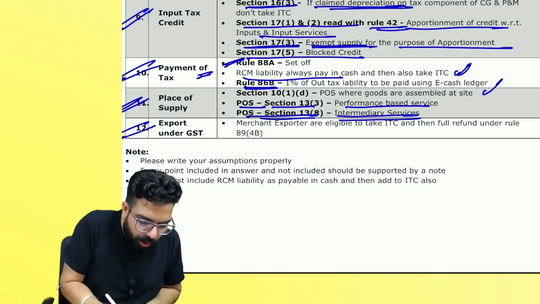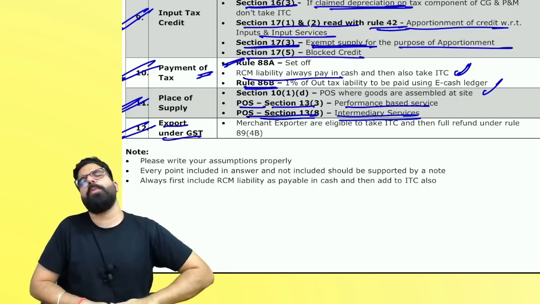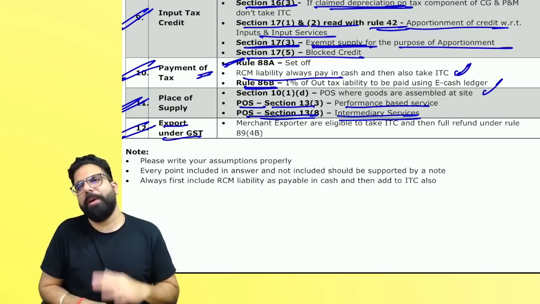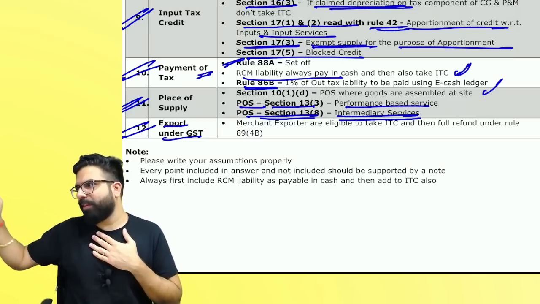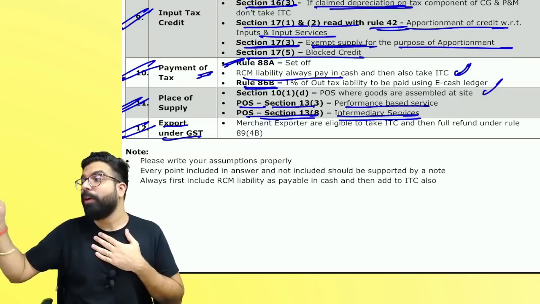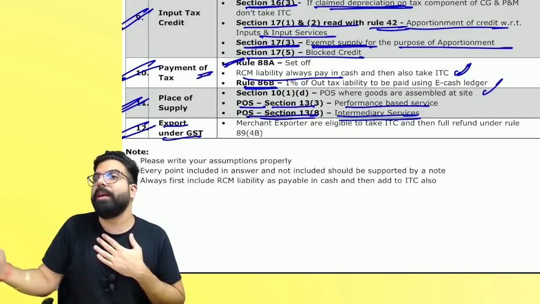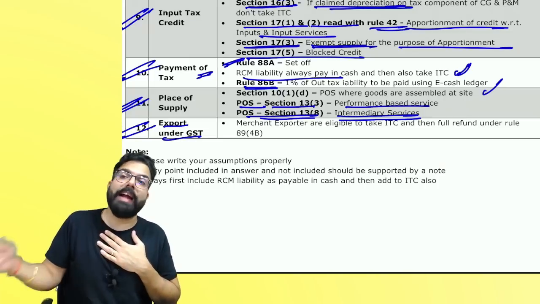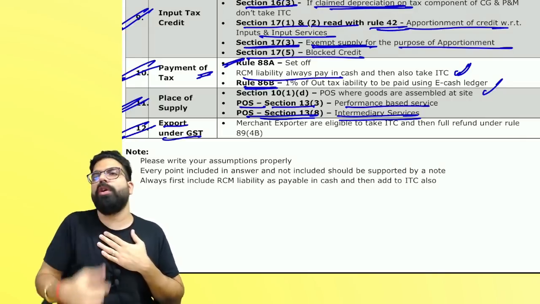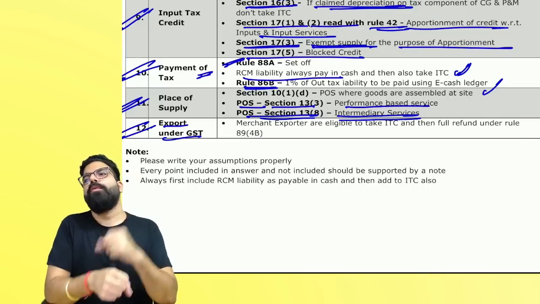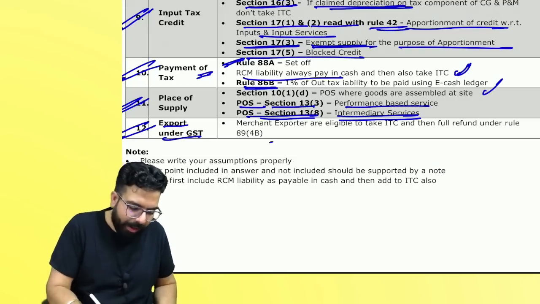Then, exports under GST. But one point was there wherein they told something about merchant export. Remember one thing: if you are a merchant exporter, you will buy from people. They will charge you 0.05% CGST and 0.05% SGST, or 0.1% IGST. That credit you will get. So it will come in your input tax credit, and you can also apply for a refund under rule 89(4B), and you will get the full amount of refund. Please be very careful about it.